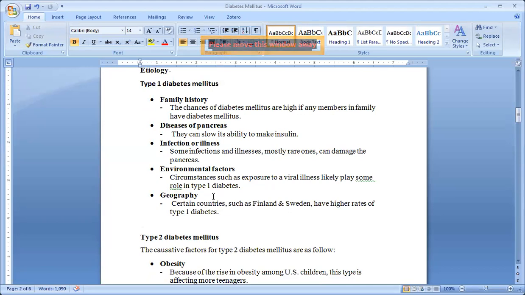Okay, so what is the etiology of type 1 diabetes mellitus? Family history, disease of the pancreas, infection or illness, environmental factors, geography.